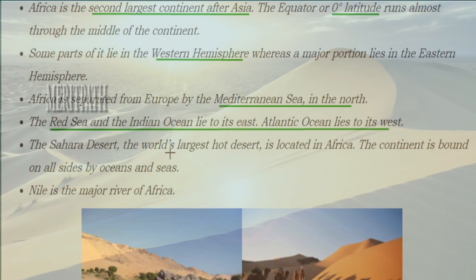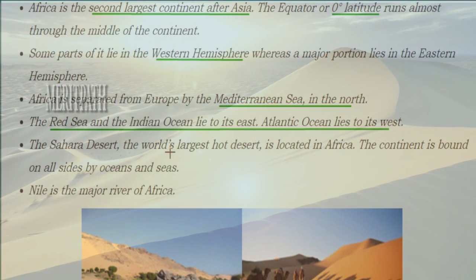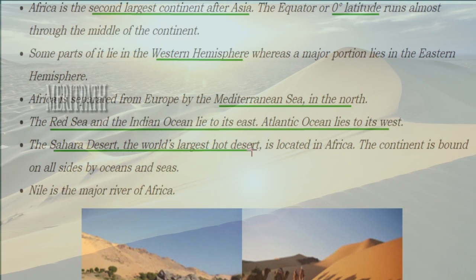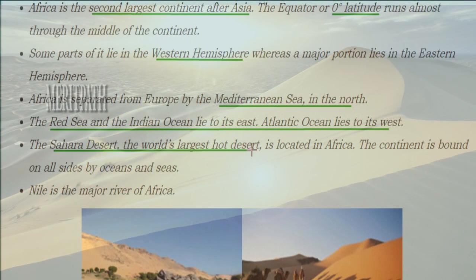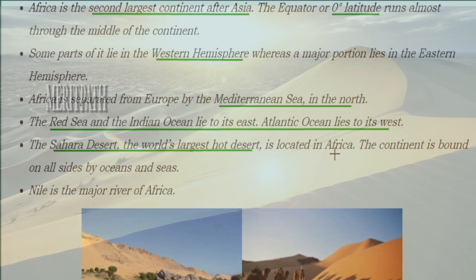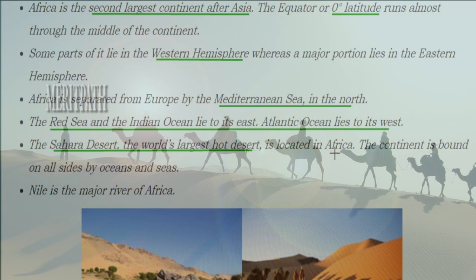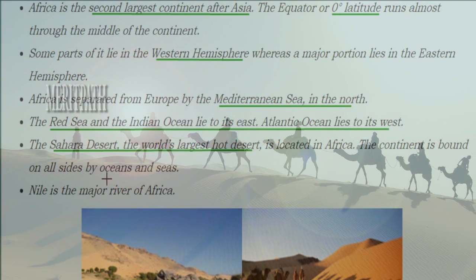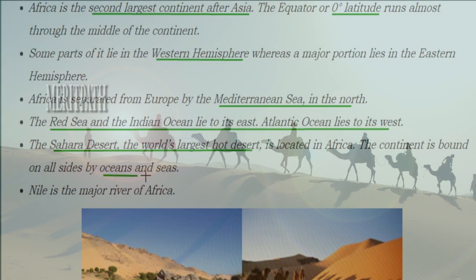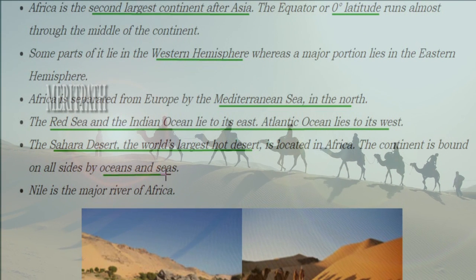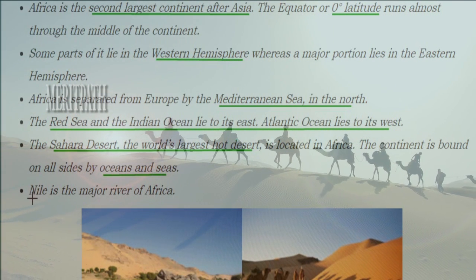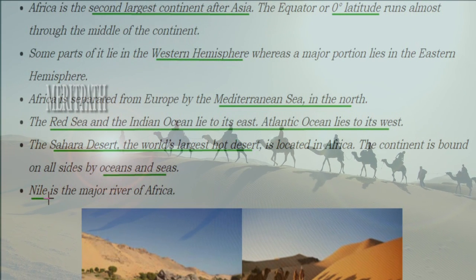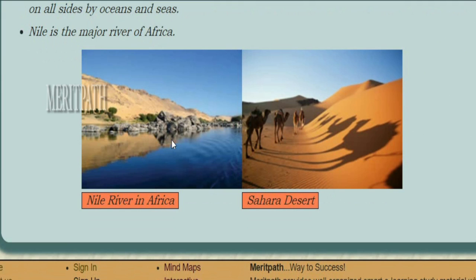And Africa is usually a hotter continent where there is more summer. So the Sahara Desert, which is the world's largest and hottest desert, is located in Africa, and this continent is also bounded on all sides by oceans as well as seas. And the major river which flows in the African continent is the Nile River. In this image, students, we see the Nile River flowing in Africa, and this is the largest and hottest desert in the world, which is known as the Sahara Desert.